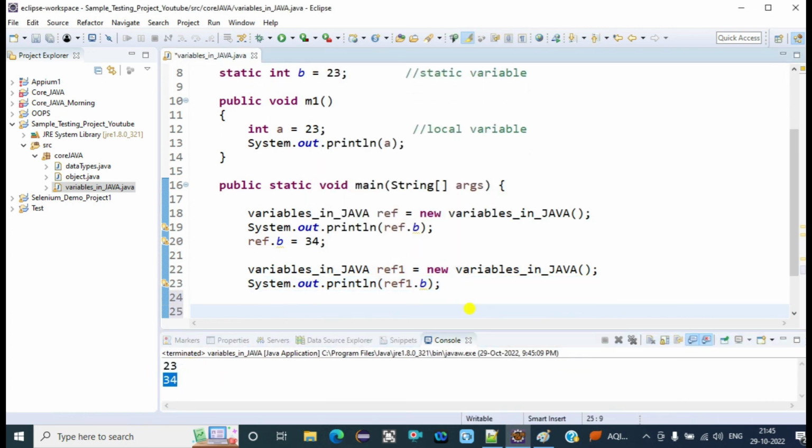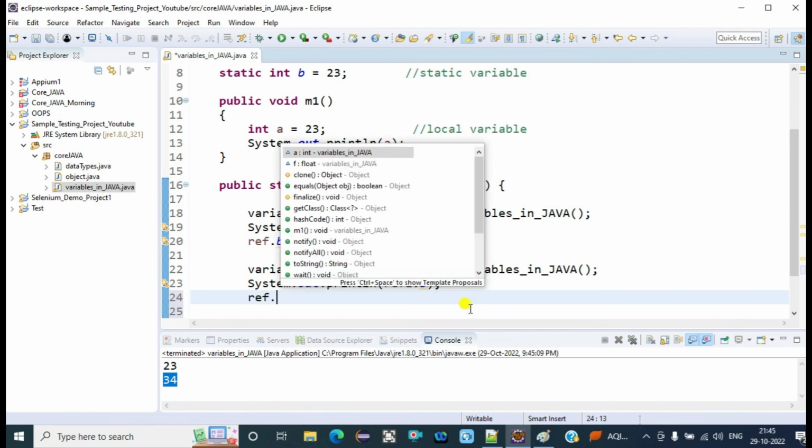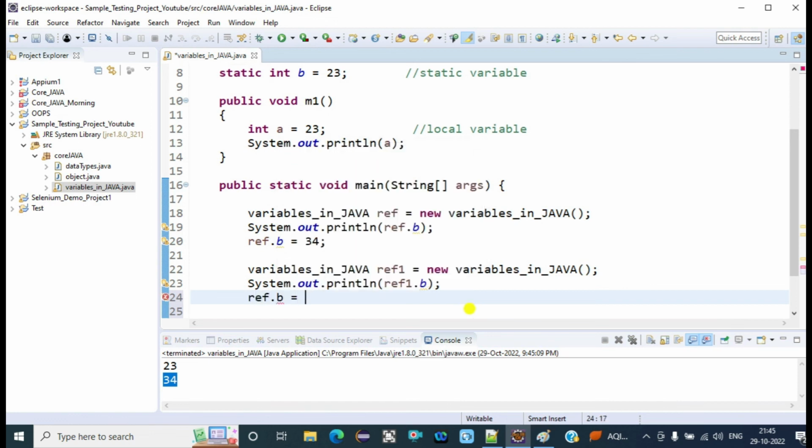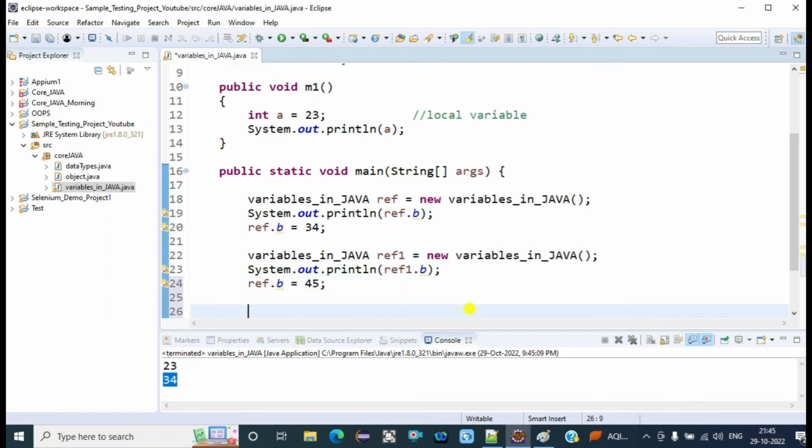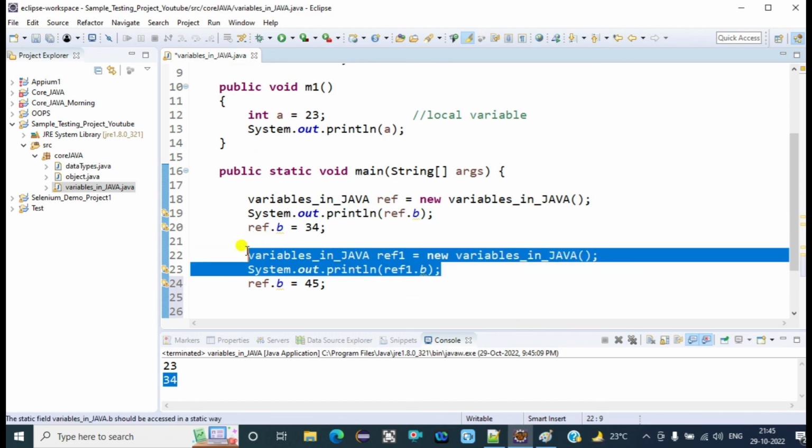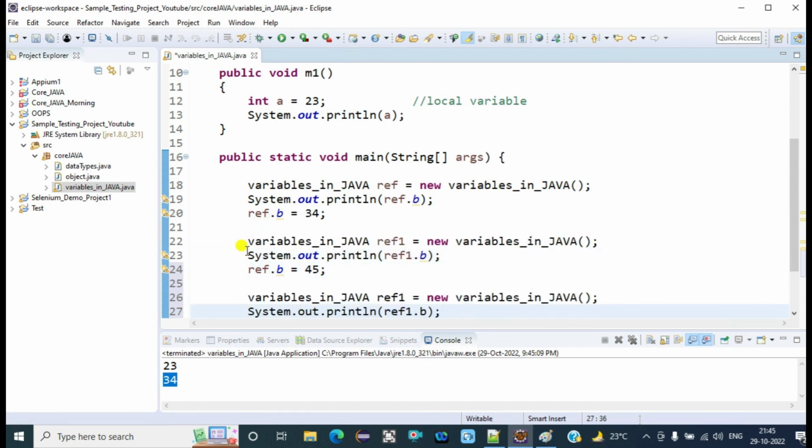Now suppose we update the value using ref.b, any of the objects can be used, to 45. Now we update the value to 45, and then we create another object, a third object, and from this third object we call the b value. So what will happen? It will pick the last updated value. It doesn't matter from which object we updated the value, it will pick the last updated value, and the last updated value is 45.